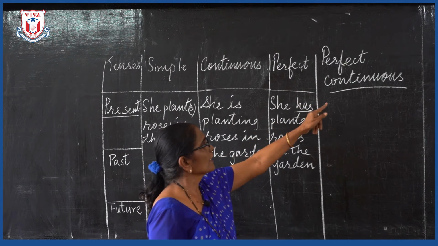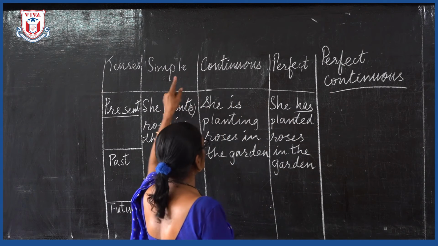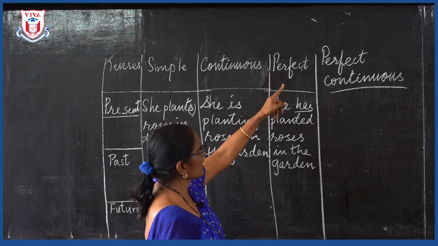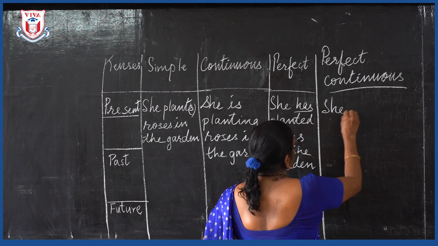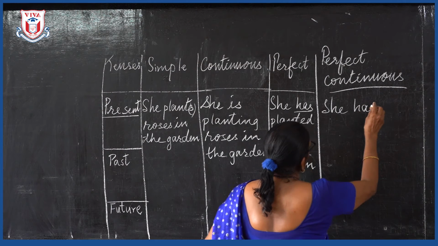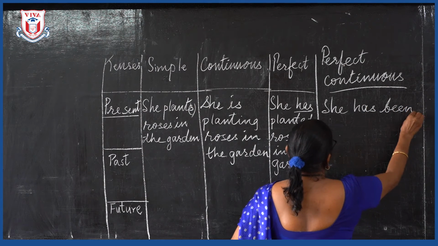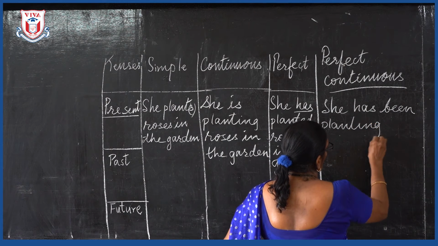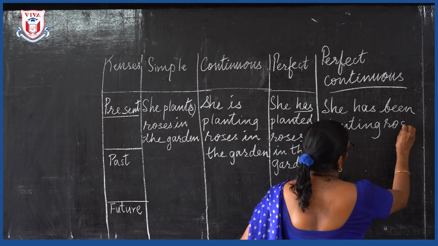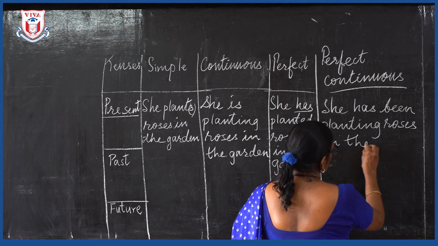Now if I say the same thing in the perfect continuous tense, that means present perfect continuous tense. She has been planting roses in the garden.